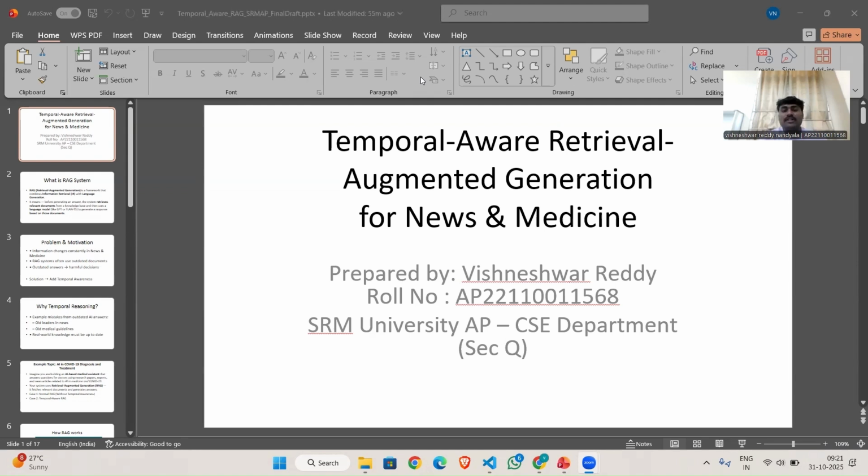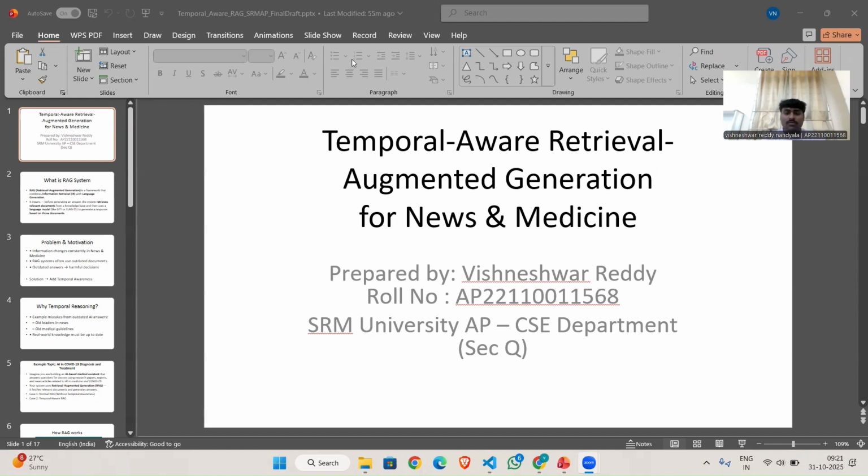Going to present my project titled Temporal-Aware Retrieval-Augmented Generation for News and Medicine. This project mainly focuses on improving how AI systems retrieve and generate answers from large document databases by including temporal, or time-based awareness, a key factor in fast-changing domains like news and medicine.